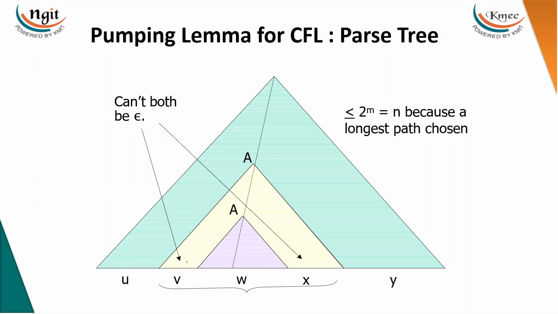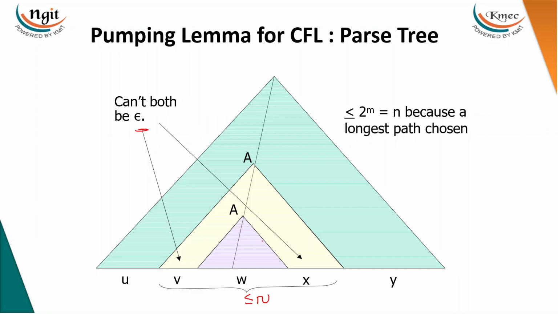You can even apply the same process for regular languages also. By assuming this part, they have already given this part, right? So u, v, w, x, y. The conditions: the length of v w x should be less than or equal to n, and v and x together cannot be epsilon. That's what we have taken.